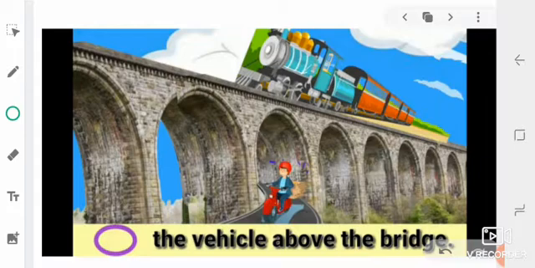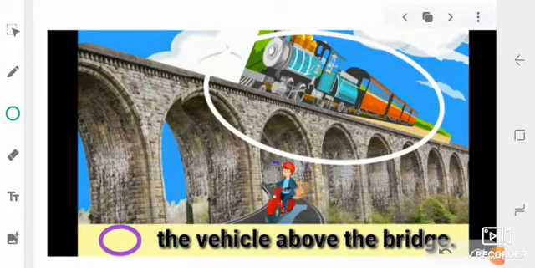Yes, you are correct. The train is above the bridge. So, circle the train above the bridge.